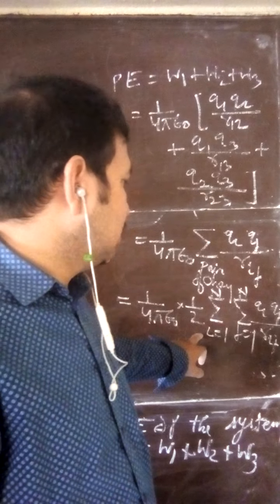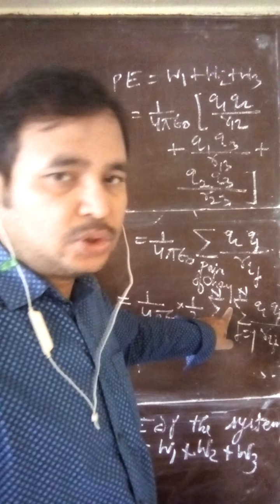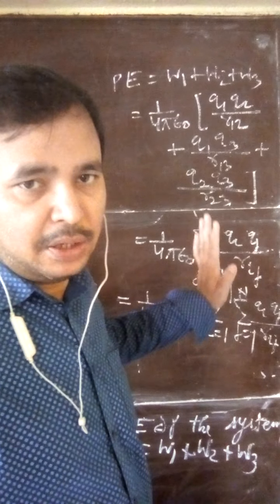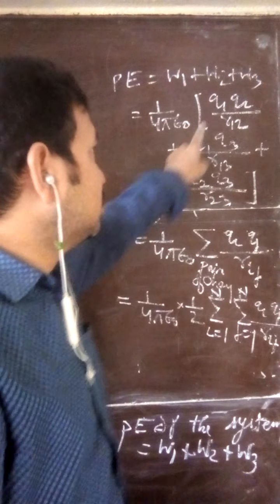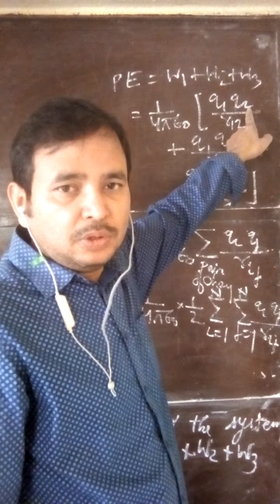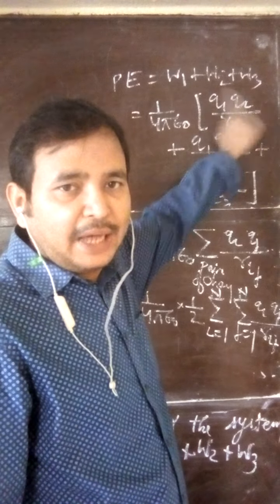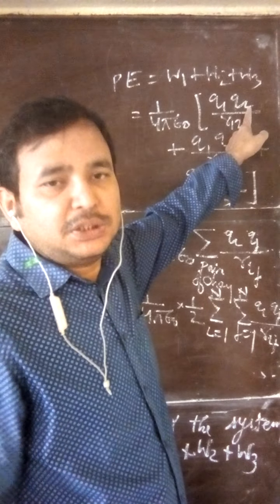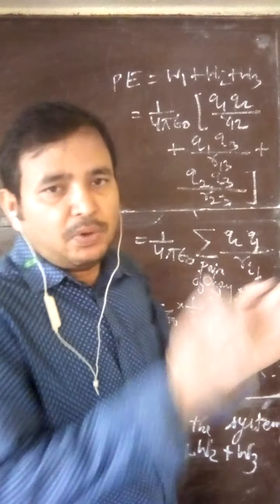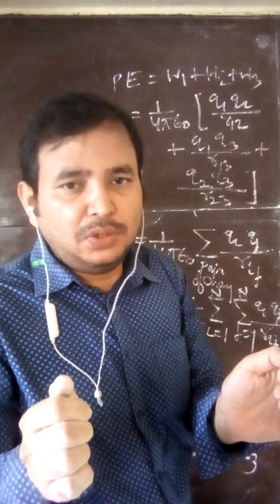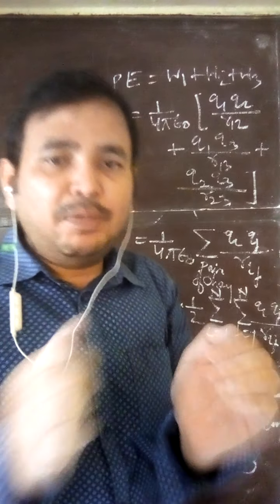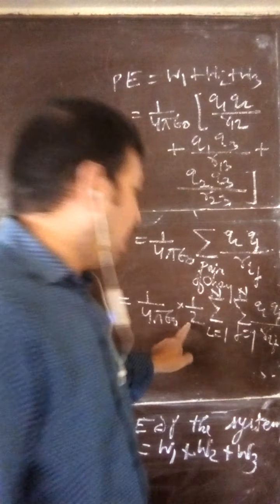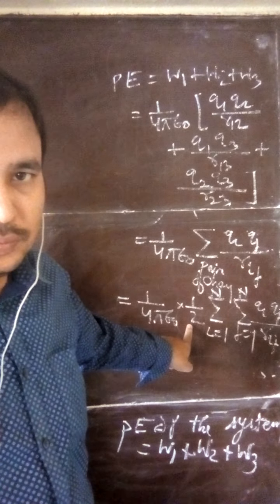The meaning is that to stop the repetition of pairs of charges, half is multiplied. Example, suppose one pair is 1 2. We can write the same thing as 2 1. So 1 2 and 2 1 mean the same. If you are writing the product Q1 Q2 by the distance between them, you can write Q2 Q1 by the distance between them. So to avoid the repetition, half is multiplied here.